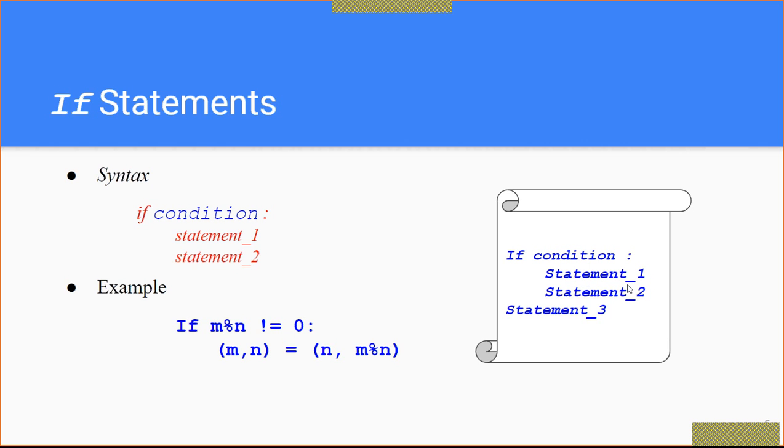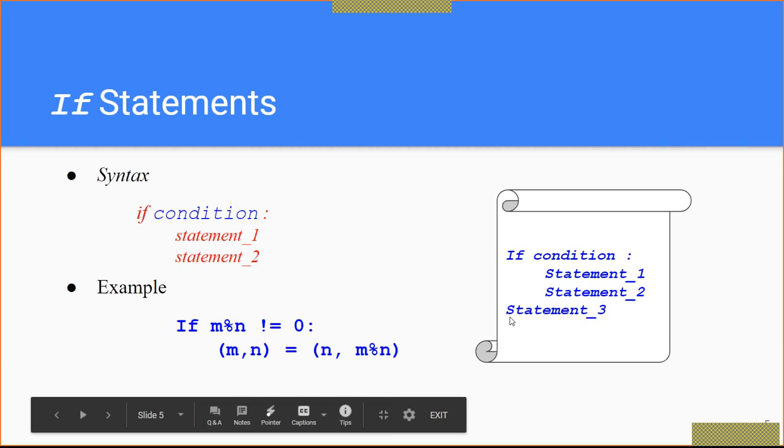Statement 1 and statement 2 are part of the body of your if, but statement 3 is not part of your if, because these two statements are uniform, in one line, but statement 3 is not exactly below statement 2.